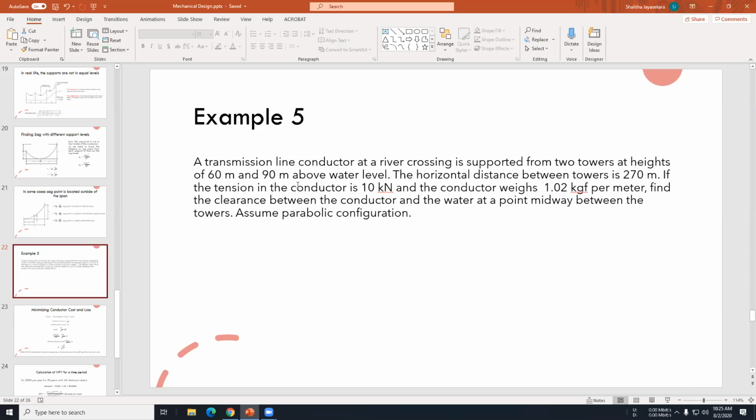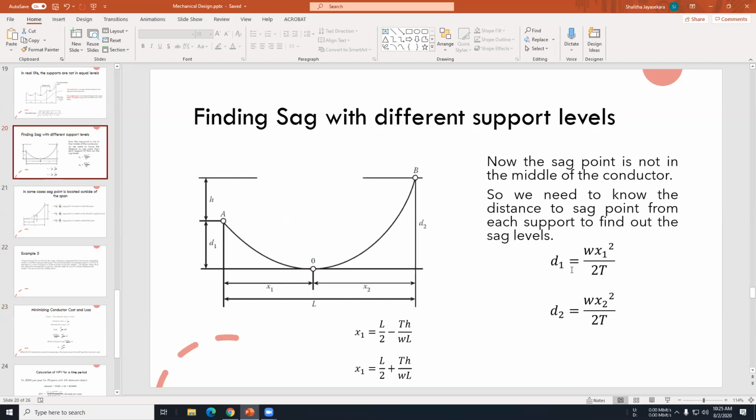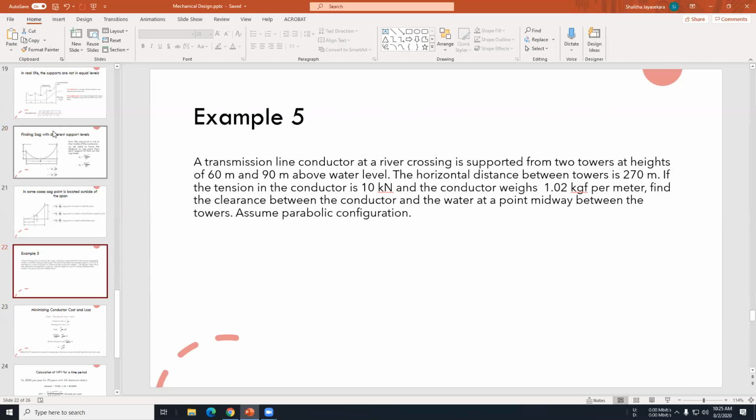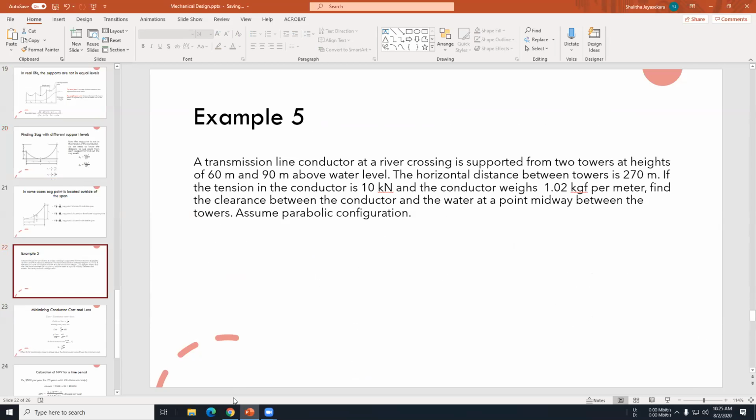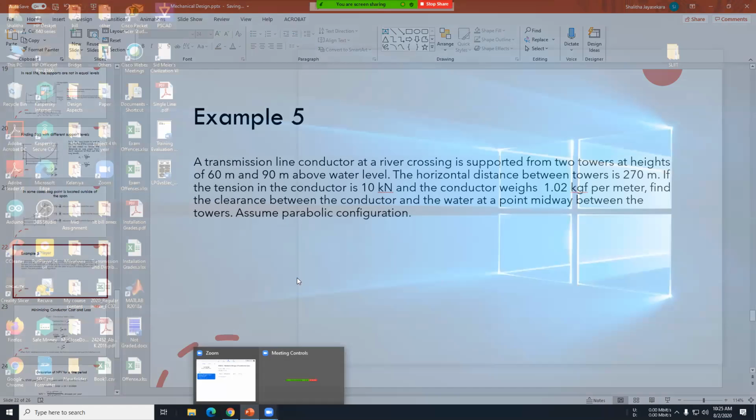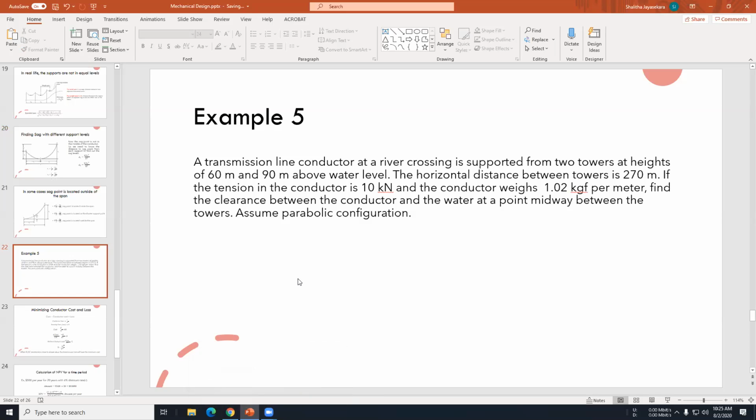So can you guys work this out? You all already have all the equations. Can you find D1 and D2? First find x1 and x2, and then find D1 and D2. Can you guys do that? I will have the equations here.